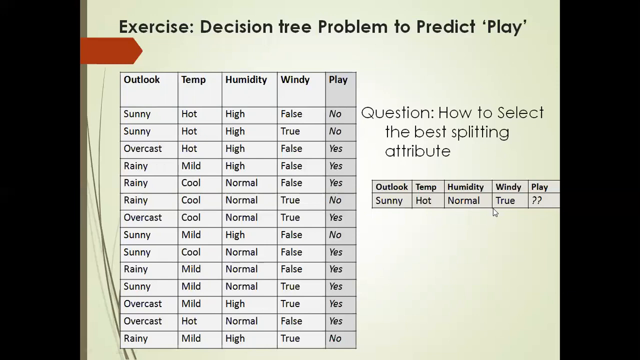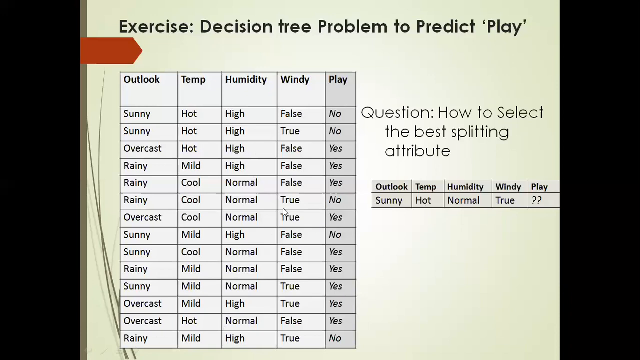This is the question, and this is the problem we have. The problem is how to select the best fitting attribute. The criteria: outlook is sunny, temperature is hot, humidity is normal, windy is true. So whether we should allow the game or not. To answer this question, one should look at past experiences and see what decisions were made in similar instances, if such an instance exists. It's very simple. To tell the answer, we need to check the previous data.